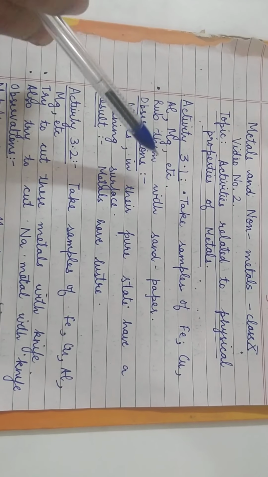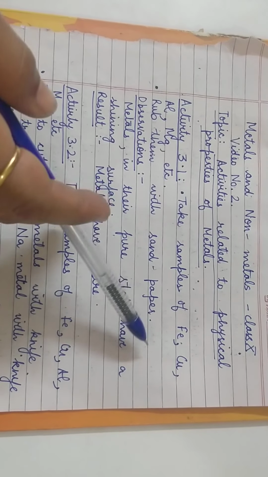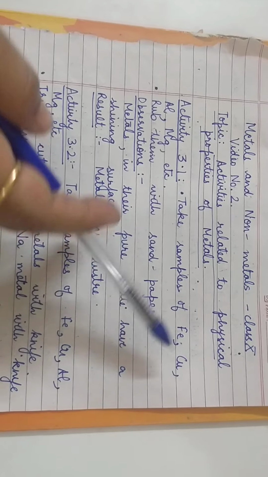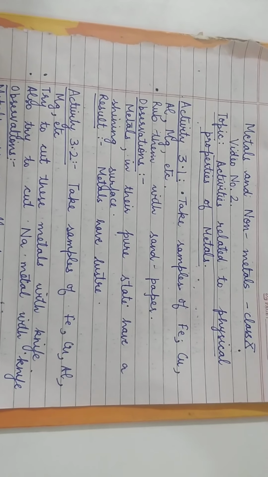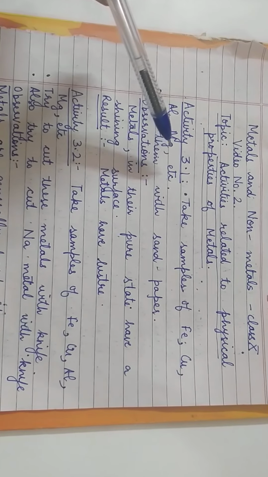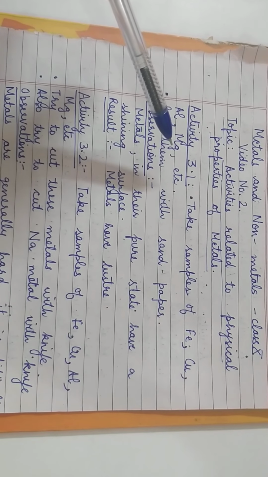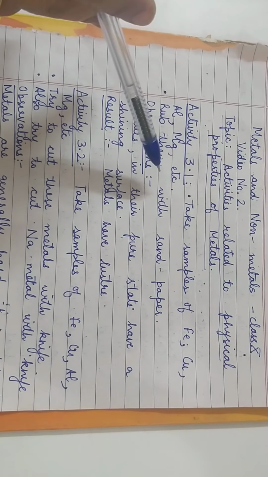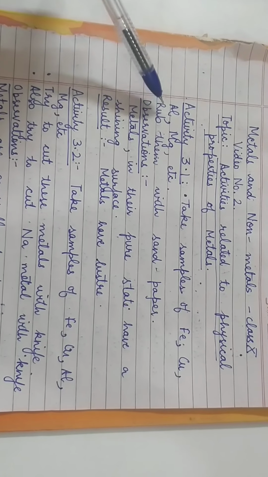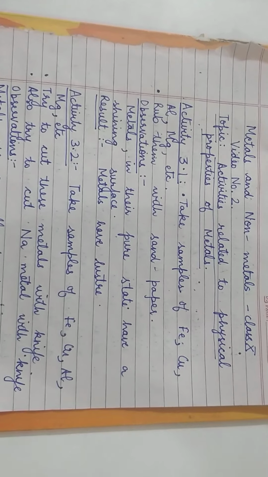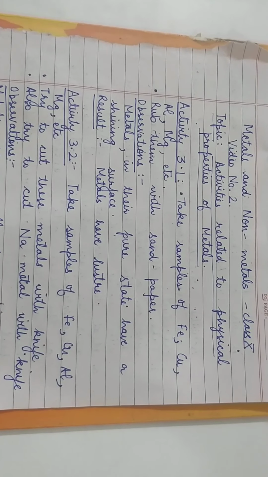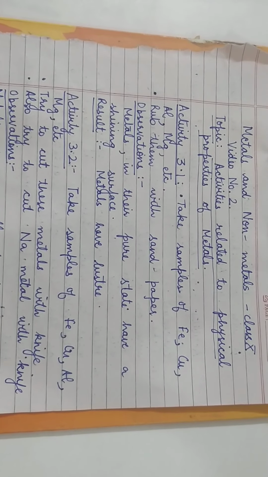In this activity, you have to take samples of a few metals. I have taken iron, copper, aluminium, magnesium. When the school opens, I am going to show you these metals. There are so many metals available in the lab. I am going to show you a few samples of metals also. Now you just have to rub them with sandpaper so that you are able to see the surface clearly, whether it has a shine or not.